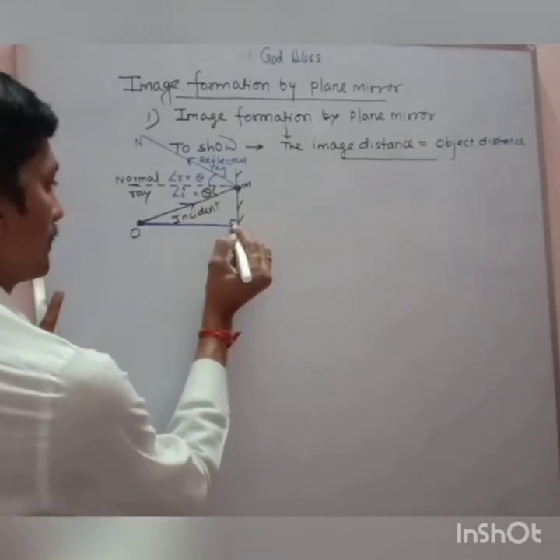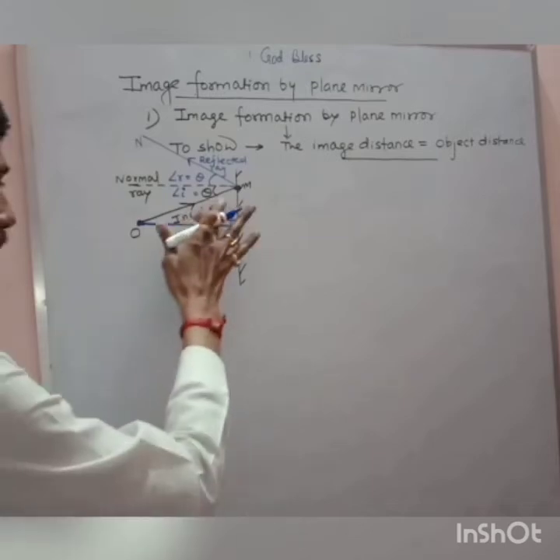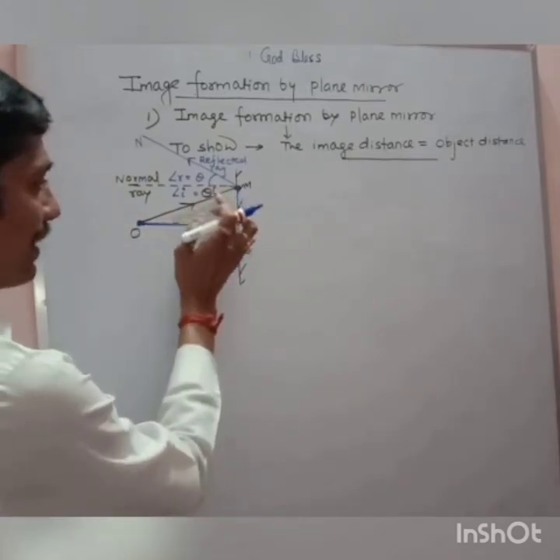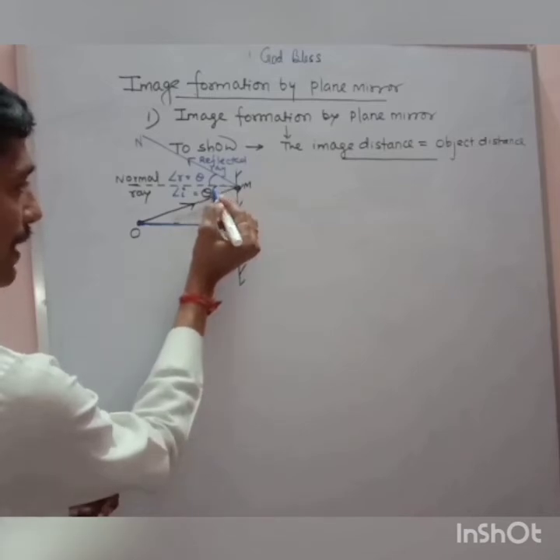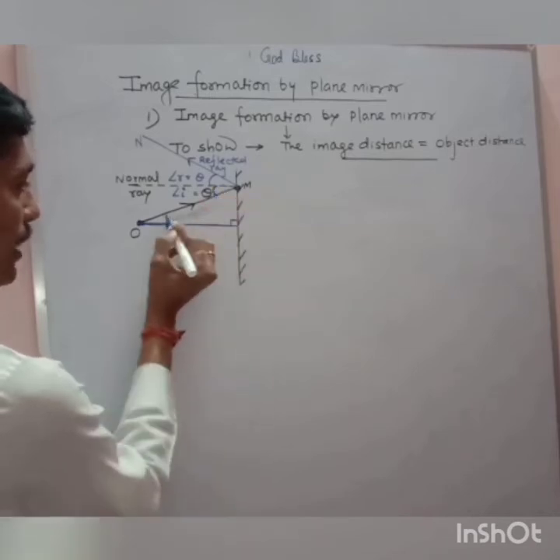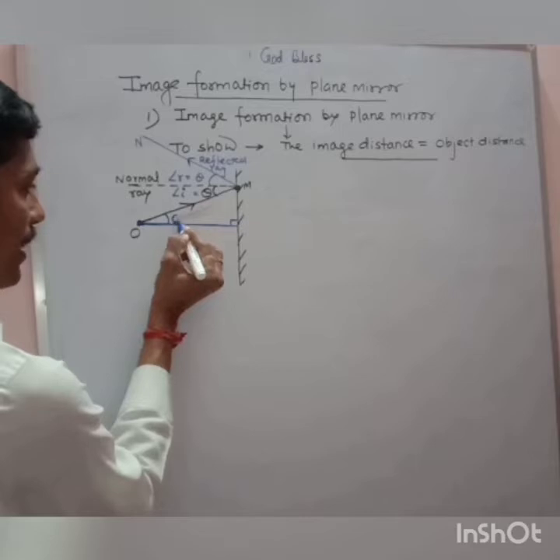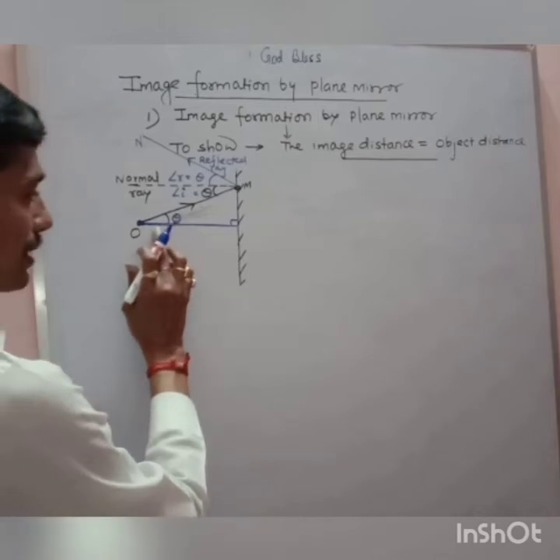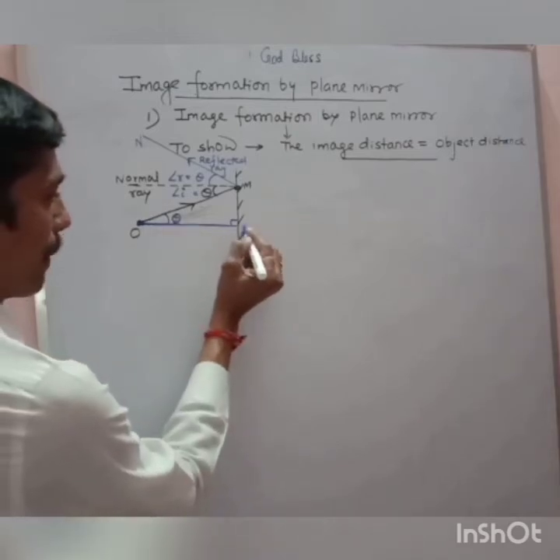So now you can see, if this is angle theta, then this is also angle theta. I hope it is clear. This is my geometrical construction, where I have drawn the perpendicular.